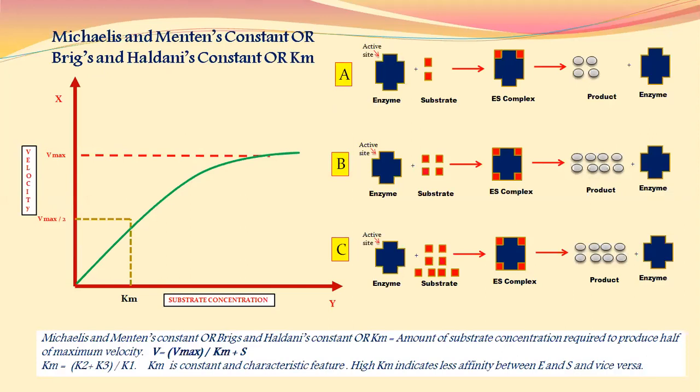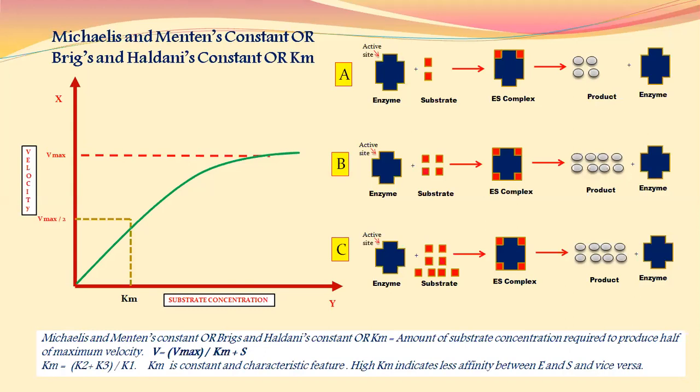They form ES complex, and for our convenience, we have taken that one substrate molecule forms two product molecules, so the 4 substrate molecules will get converted into 8 product molecules. This is the reaction in capital B.